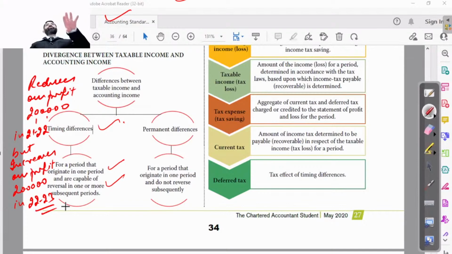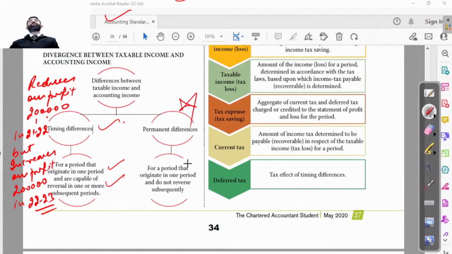It will be reversed in this year and entered in the next year. It will be disallowed in this year and allowed in the next year.